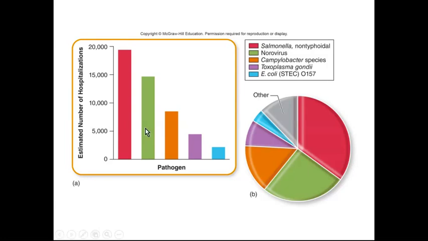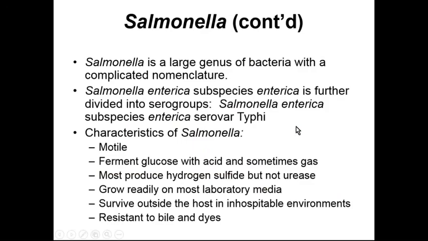So if we look at the gut bacterium that can cause hospitalizations in the United States, most of our hospitalizations are caused by the Salmonella genus. We can also have some norovirus causes for hospitalization, Campylobacter, Toxoplasma gondii, and then finally E. coli, and then there's the big other category, everything else mixed together. So Salmonella causes quite a few hospitalizations within the United States.